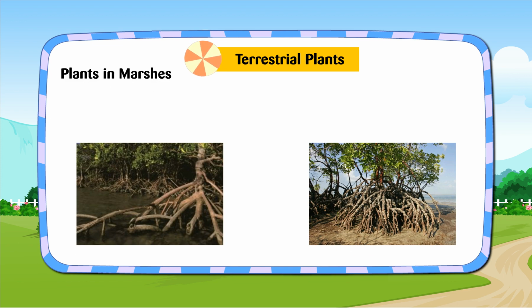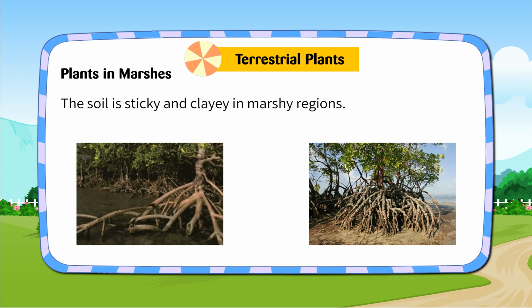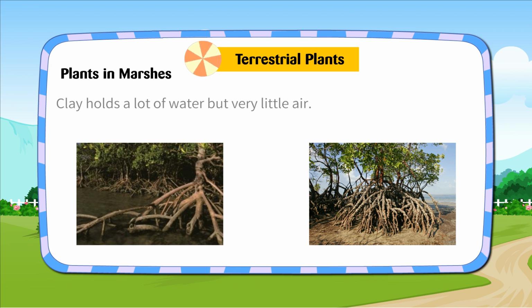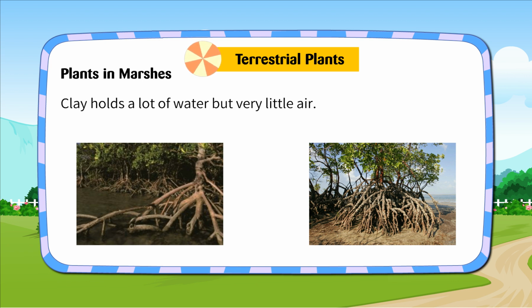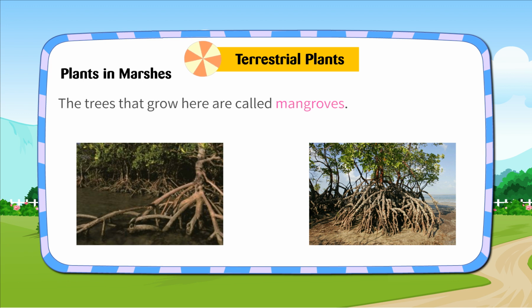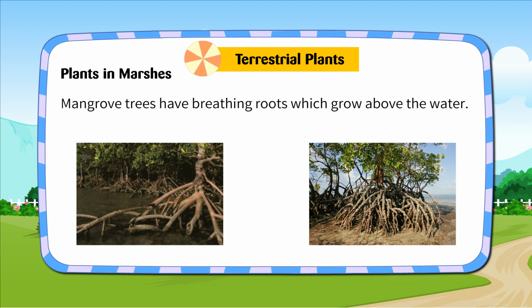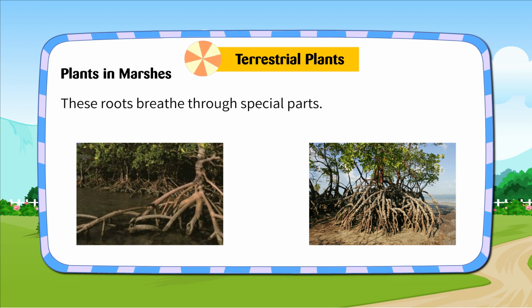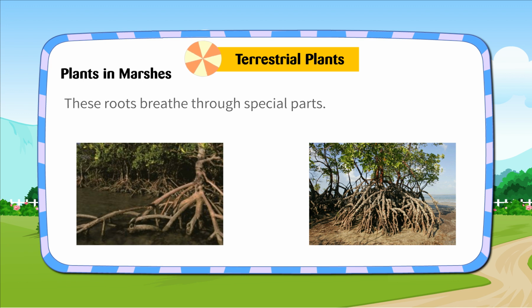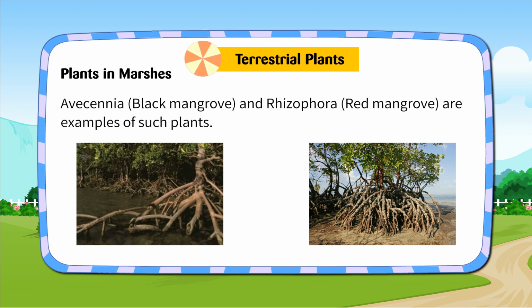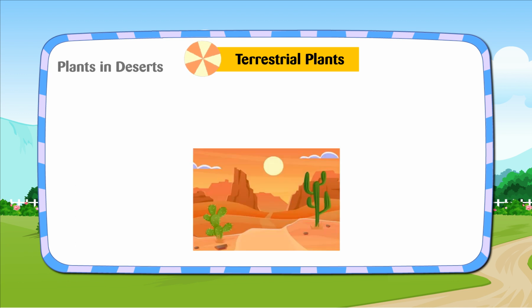Plants in marshes. The soil is sticky and clay in marshy regions. Clay holds a lot of water but very little air. The trees that grow here are called mangroves. Mangrove trees have breathing roots which grow above the water. These roots breathe through special paths. Avicennia, black mangrove, and Rhizophora, red mangrove are examples of such plants.